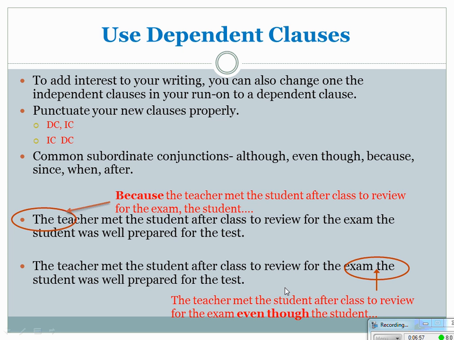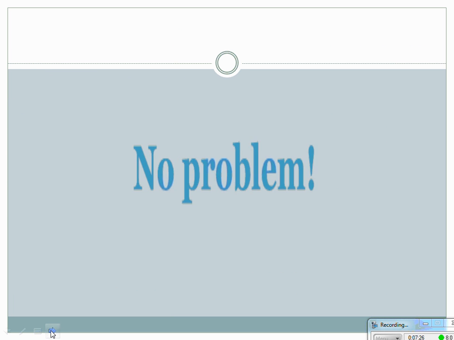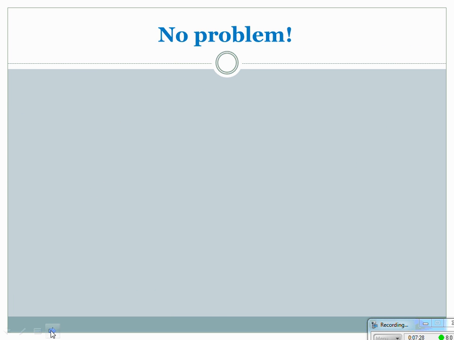If I look at the next example, instead of starting with my subordinate conjunction, let's say I want to insert my subordinate conjunction so that I have an ICDC pattern. Well, now I can say the teacher met the student after class to review for the exam, even though the student was well prepared for the test. So again, I have some control over where I want to use my dependent clauses and making sure I pick an appropriate subordinate conjunction. So, not a big deal, right?